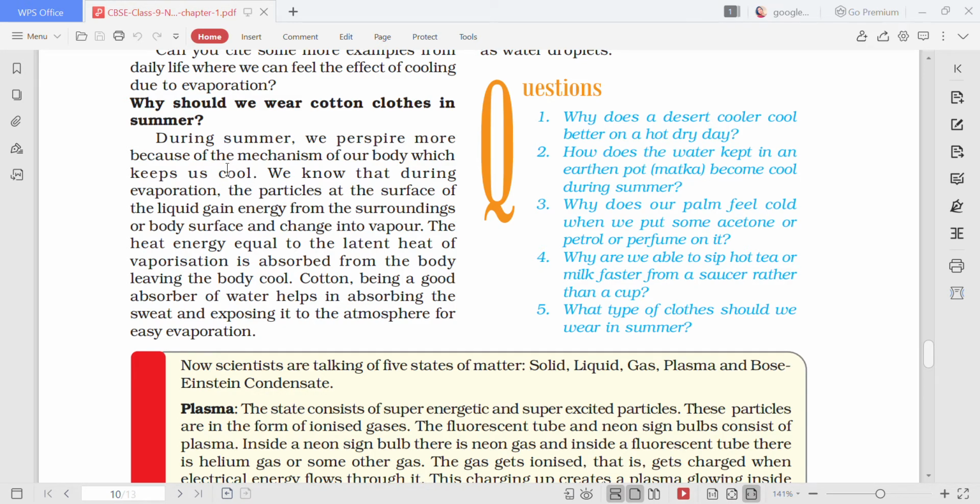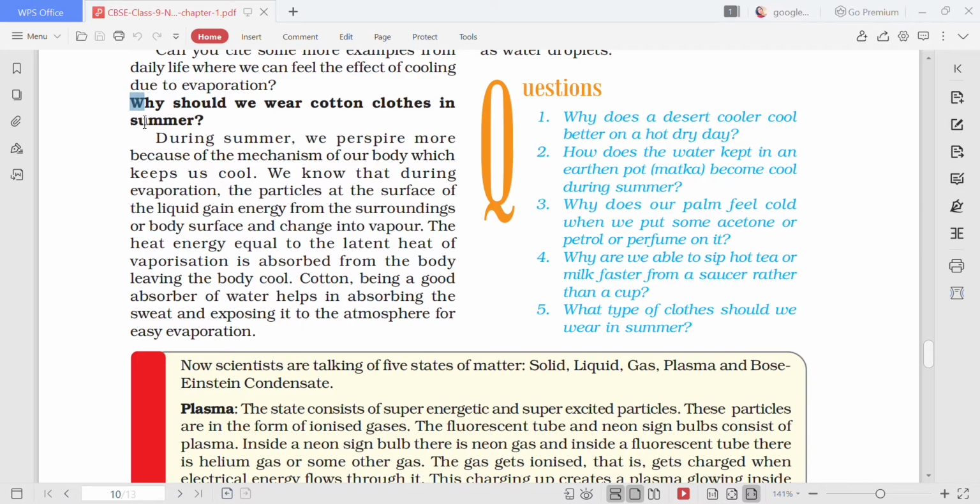Why? Because of evaporation. The water in the cotton cloth will also be evaporated and it will give you a cooling effect. So we all wear cotton clothes during summer because they are very good absorbers.